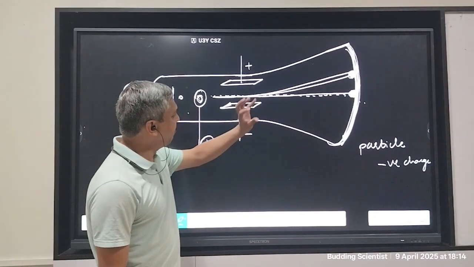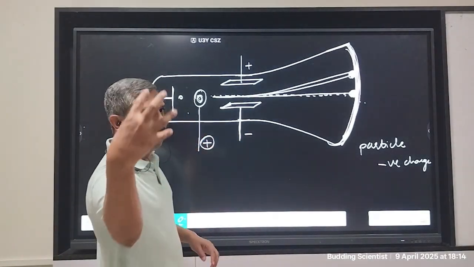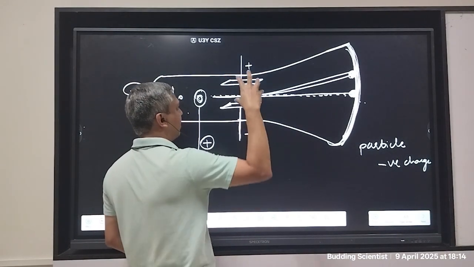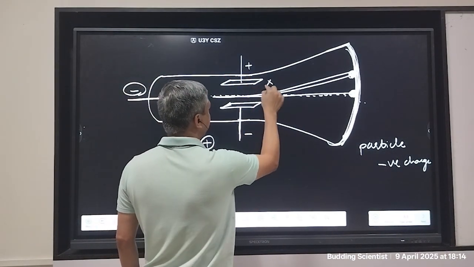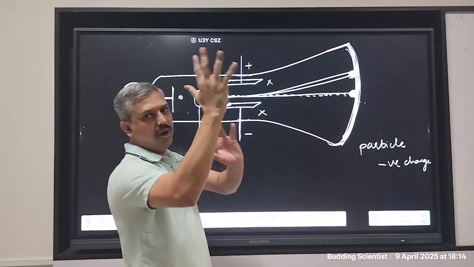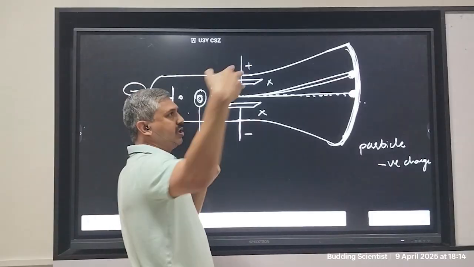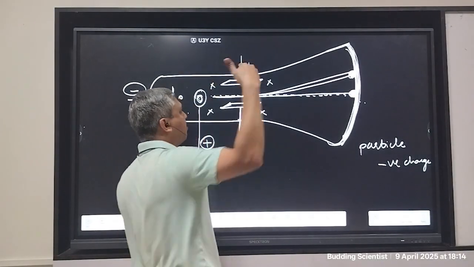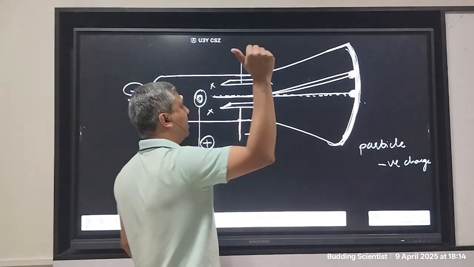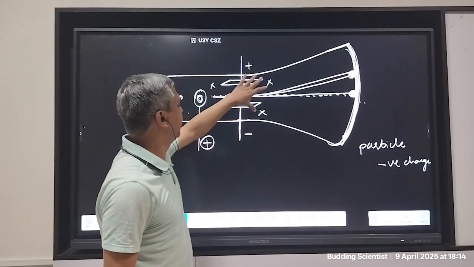J.J. Thomson performed one more experiment on this. He applied a perpendicular magnetic field, the magnetic field in this direction. Cross indicates that the magnetic field is going, north is on this side, south is on the other side of the board, and the magnetic lines of force are going like this. This is what is indicated by the crosses.